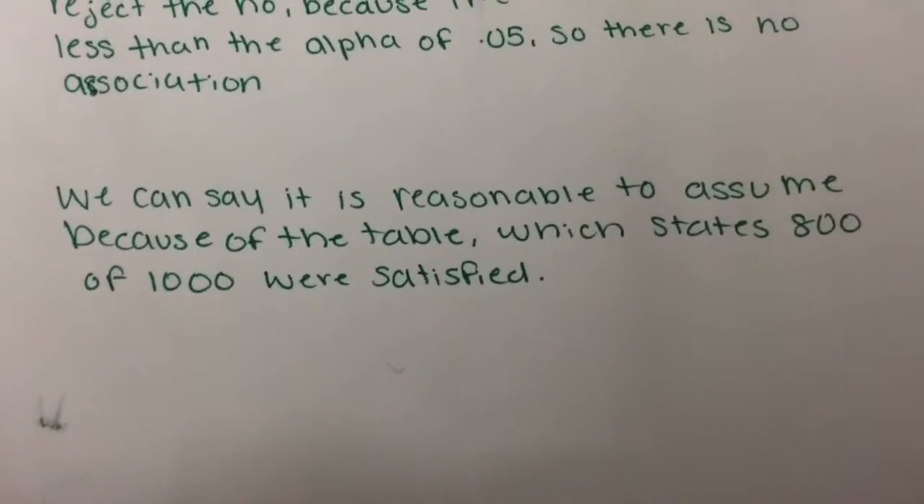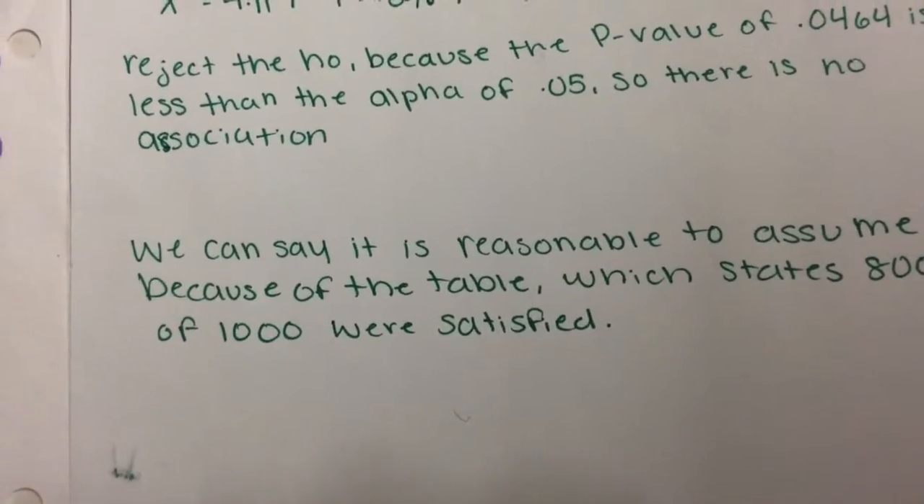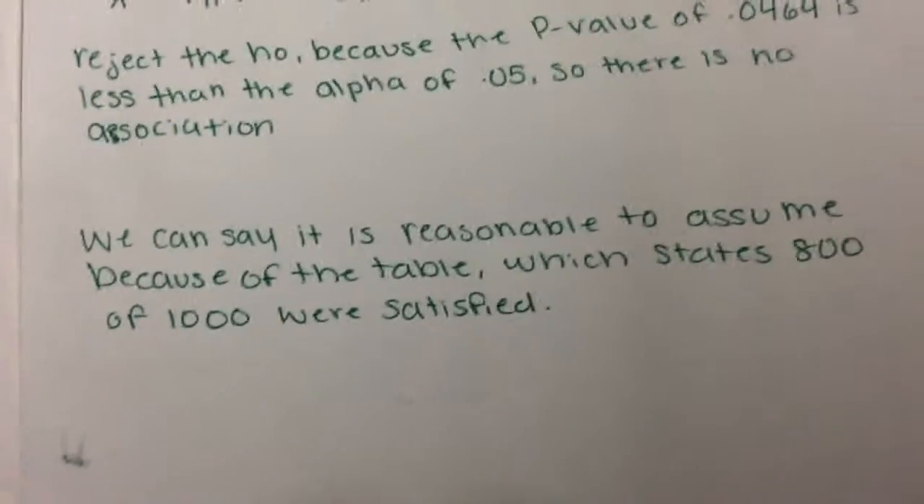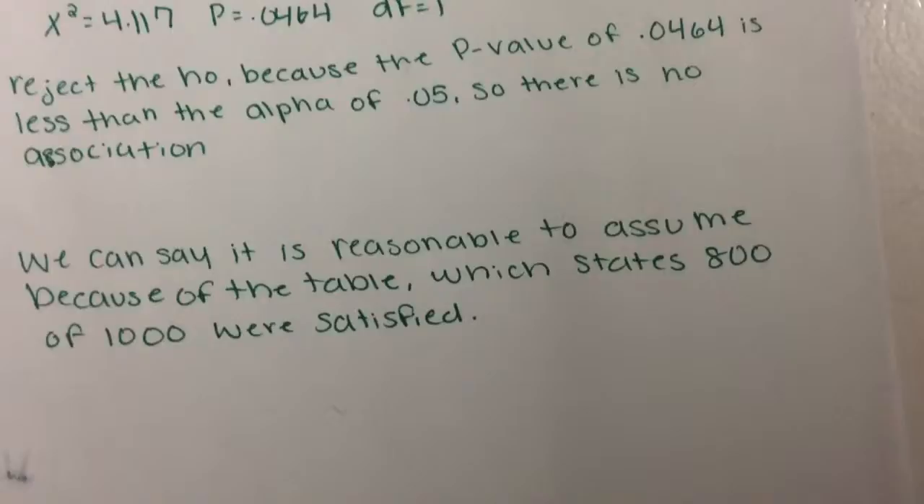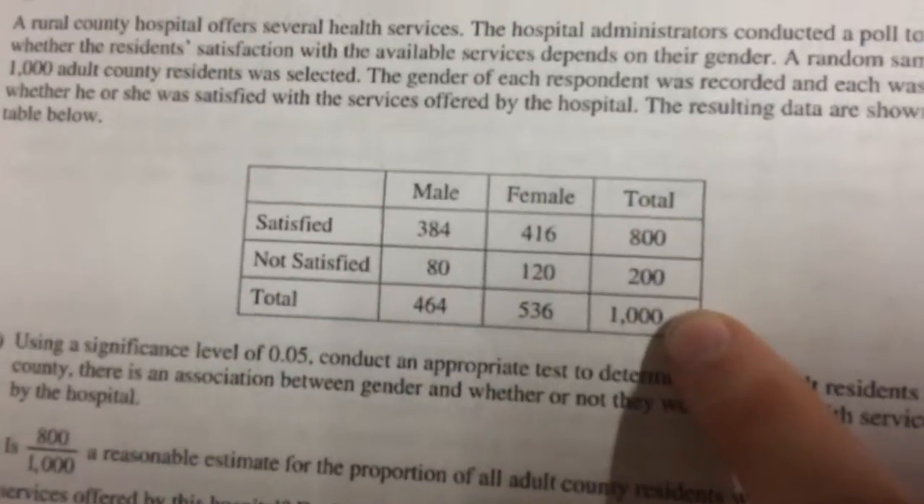And then part B says, is 800 out of 1,000 a reasonable estimate for the proportion of adults, all county residents, who are satisfied with the services offered by this hospital? We can say that it is reasonable to assume because of the table, which, when you look at it, states that 800 of the 1,000 total were satisfied.